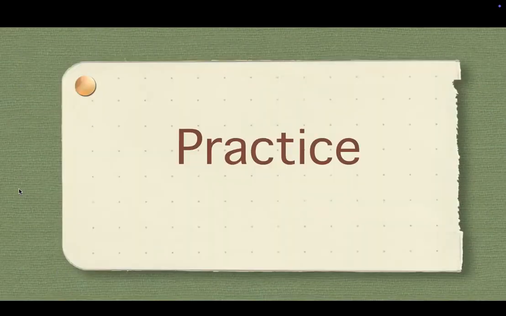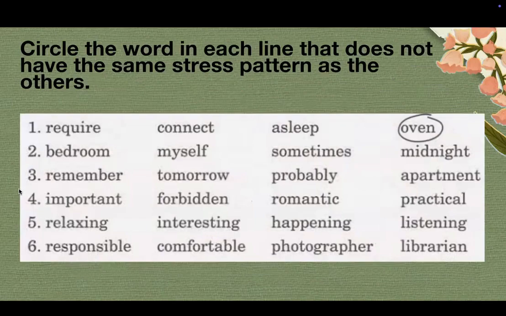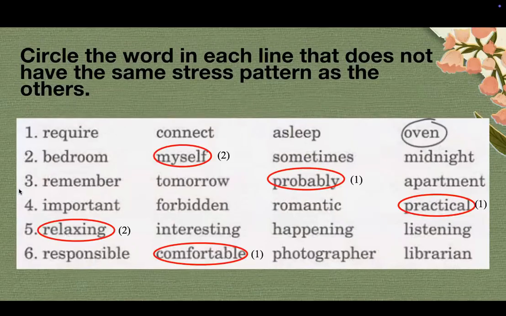Okay, so now it's time to practice. There's 5 consonant sounds. So we have an exercise: circle the word in each line that does not have the same stress pattern as the others. And we have 6 lines here, and the first line is already done. We have the word oven, it doesn't belong in this line because oven has the first syllable stressed. However, the rest have the second syllable stressed.